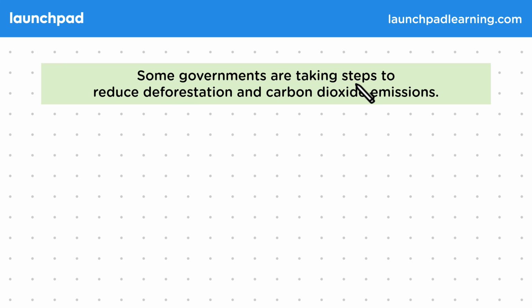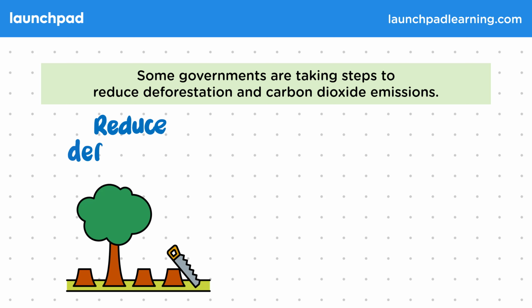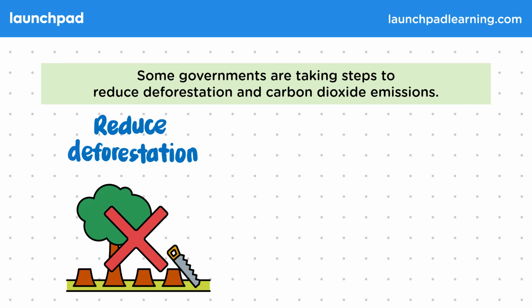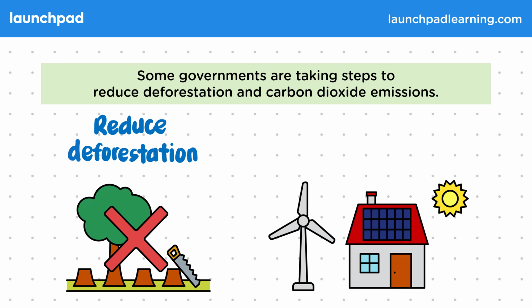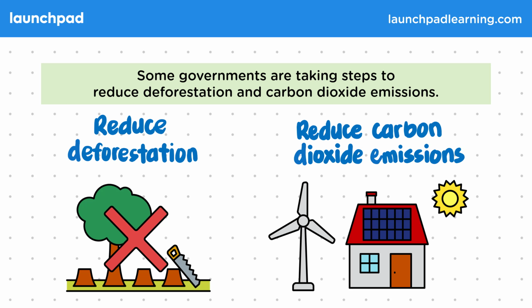Some governments are taking steps to reduce deforestation and carbon dioxide emissions. Reducing deforestation increases biodiversity and also impacts carbon dioxide levels by locking it away. However, this decreases the amount of land available for farming, meaning that some locals may not be allowed to farm and make a living. Some governments are turning to renewable and sustainable energy resources, such as wind and solar energy, to reduce carbon dioxide emissions. Both of these things are fantastic, but what about waste management?